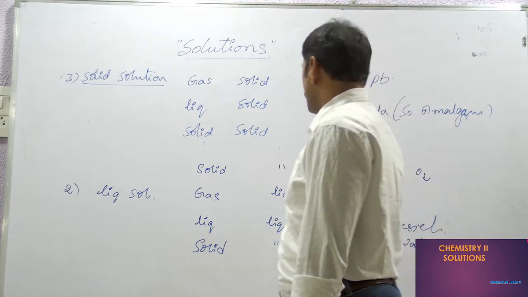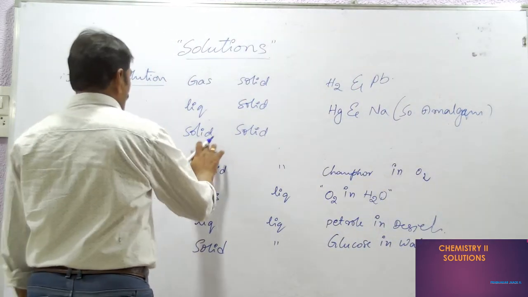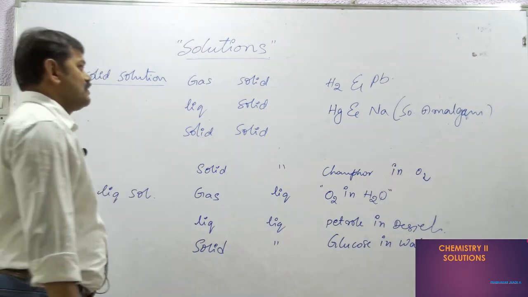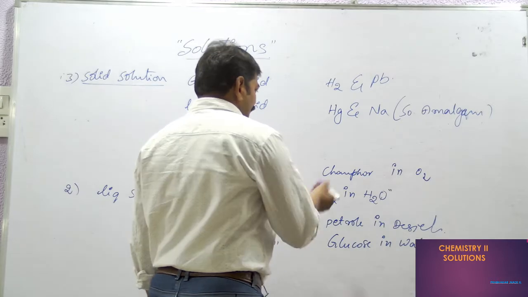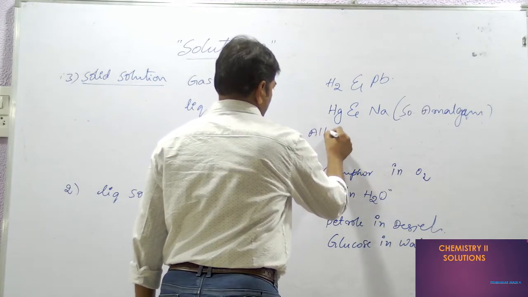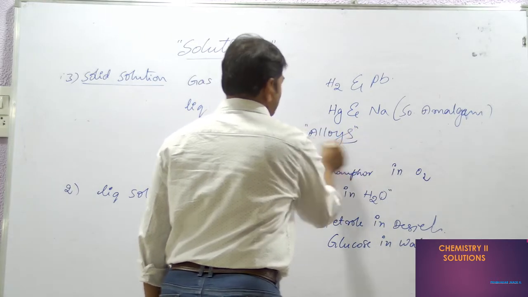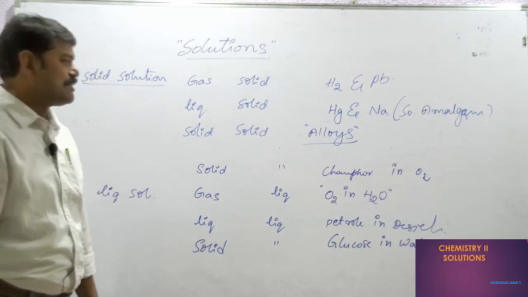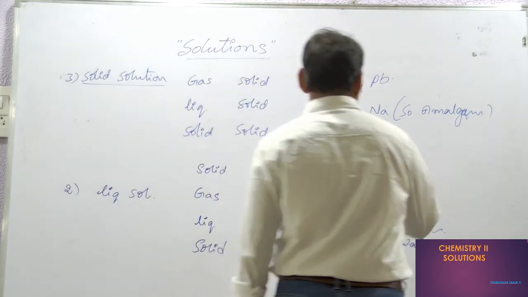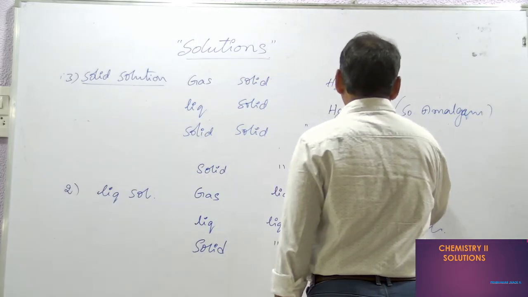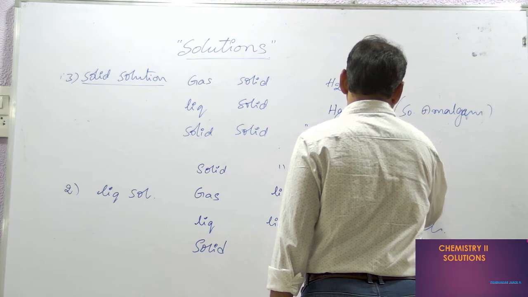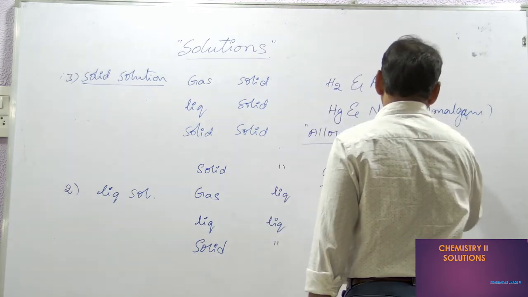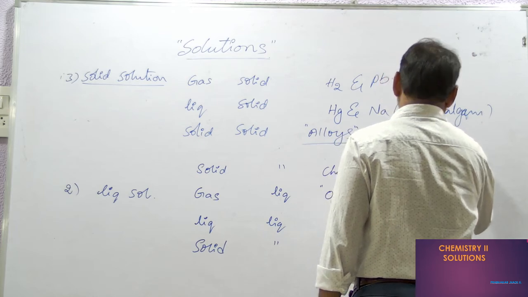Sodium amalgam. And lastly, the well-known one, solid in solid: alloys. Well-known alloys I'll tell you: brass, German silver, etc. Brass is a mixture of copper and zinc.